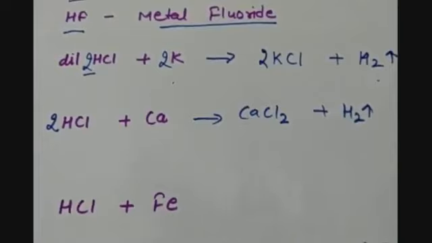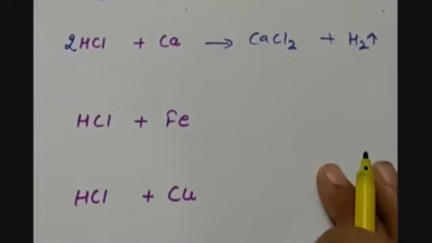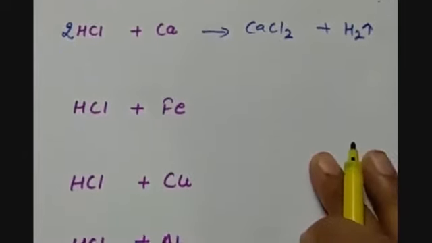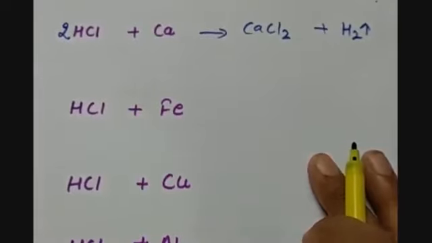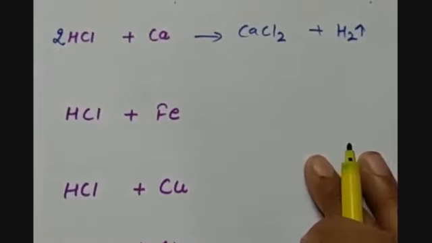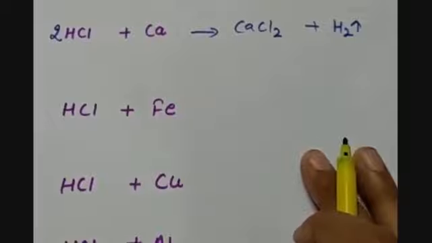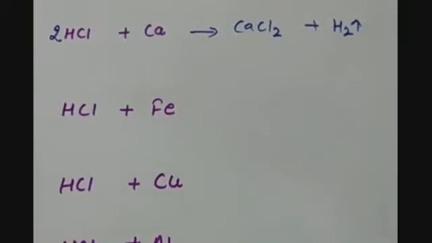Now about aluminium and iron, we know that they are in the middle of the reactivity series, so their reactivity is moderate. They will react slowly with hydrochloric acid.